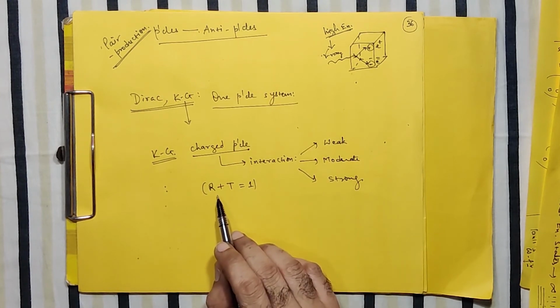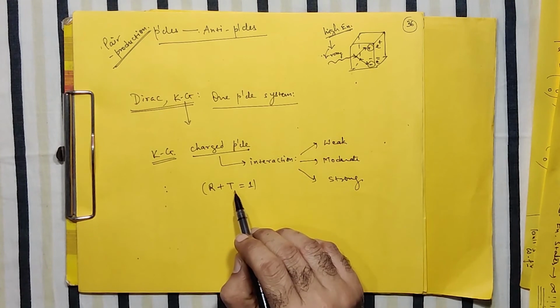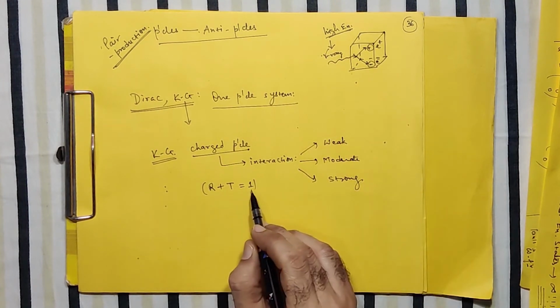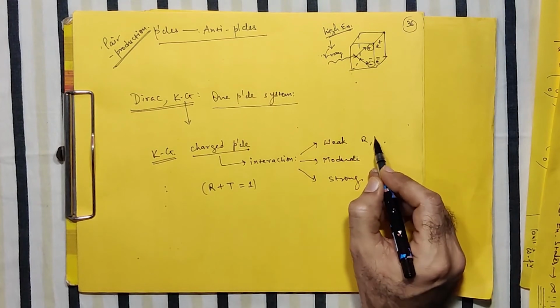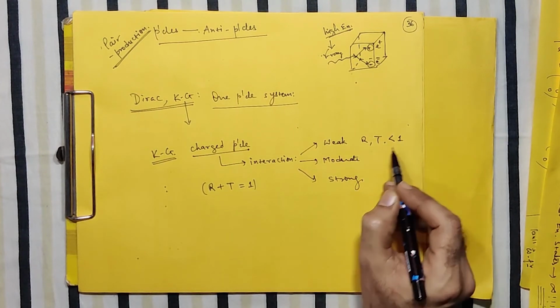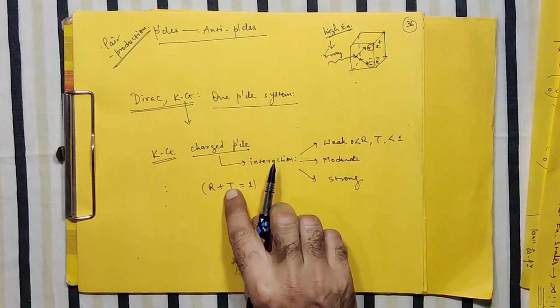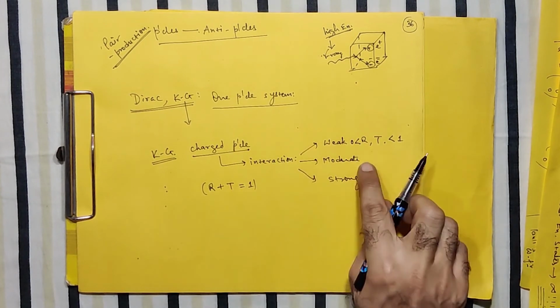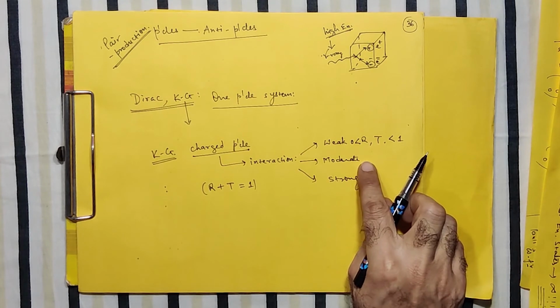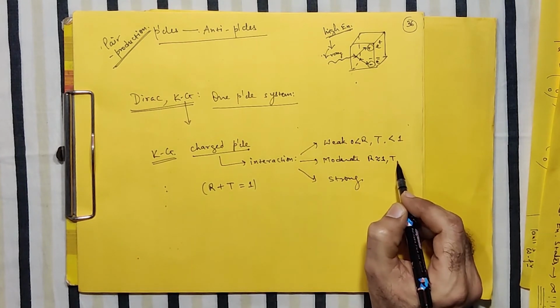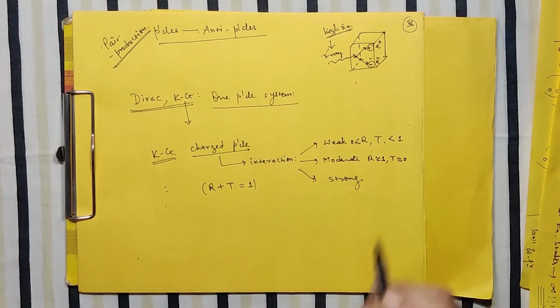In the case of weak interaction, R and T are both less than 1, and of course they are greater than 0. The sum is 1. In the case of moderate interaction, it is possible that R is very near to 1 and T is nearly 0, but again it comes out to be 1.